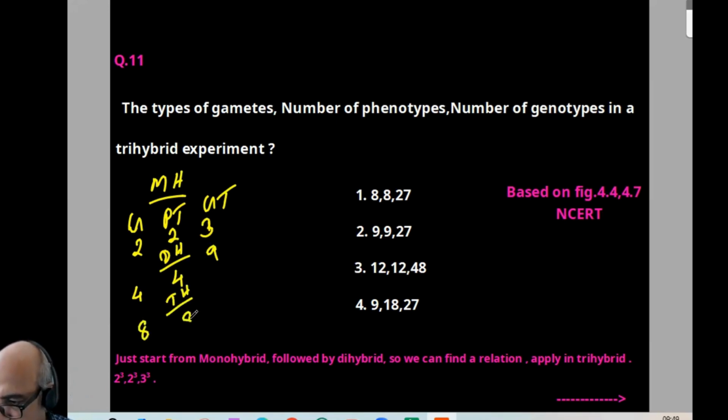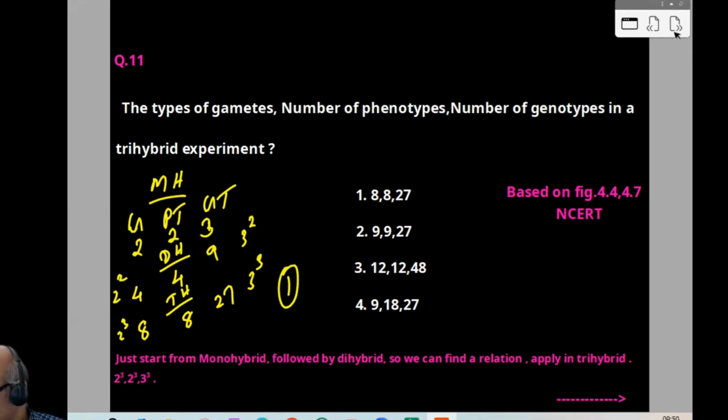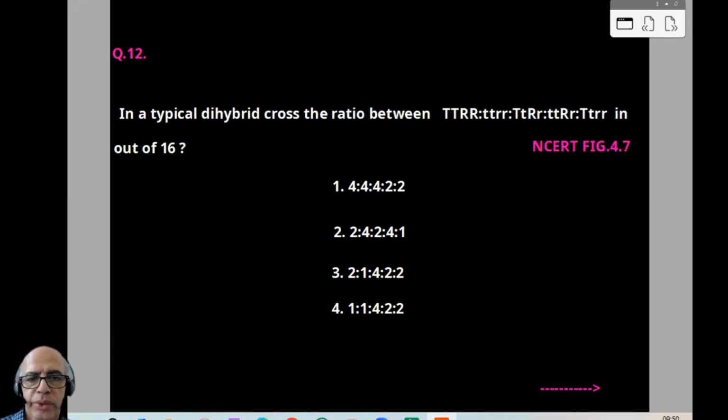Now in the same manner, when you take trihybrid: 8, 8, 27. So it is 3 squared for dihybrid, and here it is 3 cubed. 2 squared, 2 cubed. This way you can take it. So it will be easy based on progression. Any cross, monohybrid, dihybrid, trihybrid, tetrahybrid, you can take it in any way. So option wise it is 1. I think the idea is clear to all of you. So this is based on the NCERT figure of the dihybrid cross. Now coming to the 12th question.